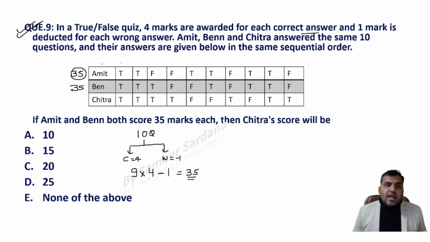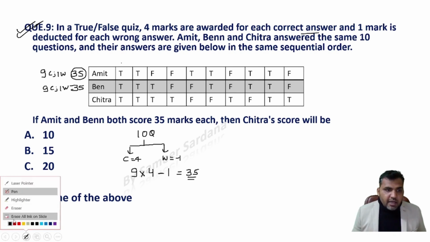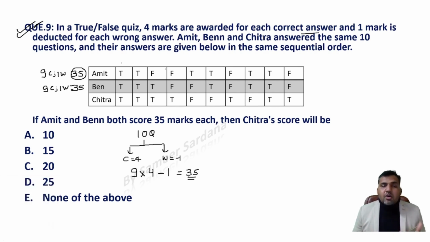So can I say that Amit is having 9 correct questions and 1 wrong? Similarly, Ben is also having 9 correct questions and 1 wrong. Now if you compare the responses of Amit and Ben, you will see that the only question numbers where the answers of Amit and Ben are different are question number 3 and question number 5.